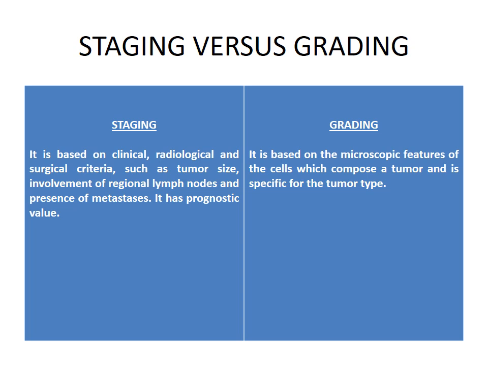Now let's see how staging is different from grading. Staging is based on clinical, radiological and surgical criteria such as tumor size, involvement of regional lymph nodes and presence of metastasis. It has prognostic value. Grading is based on the microscopic features of the cells which compose a tumor and is specific for the tumor type.